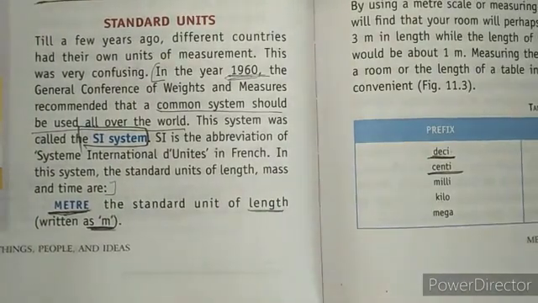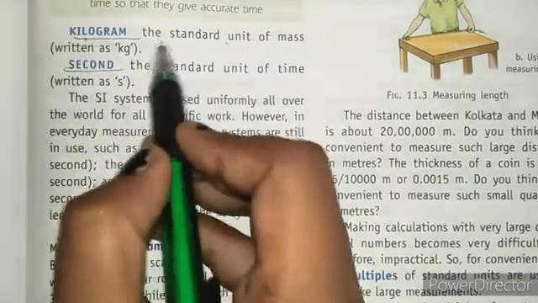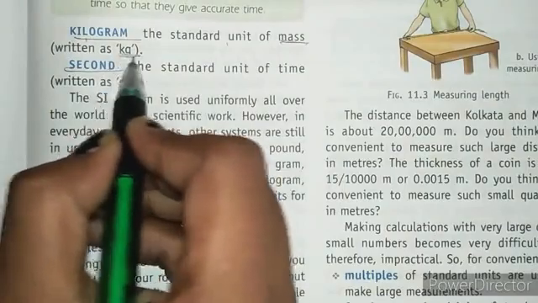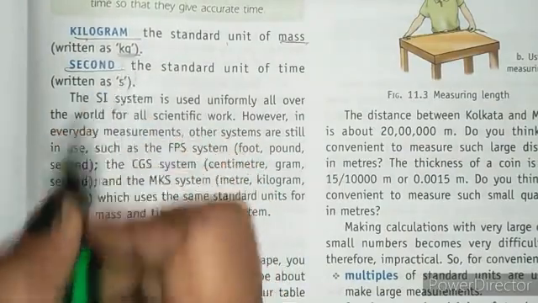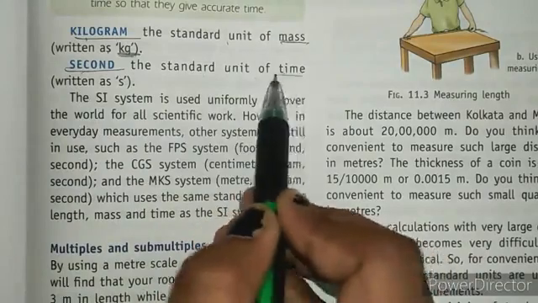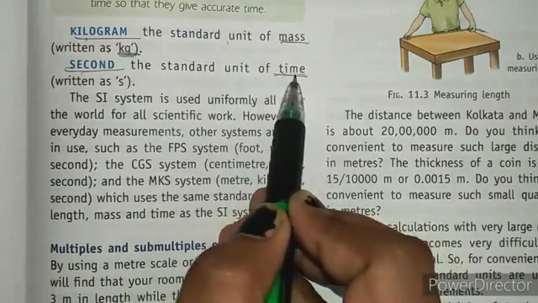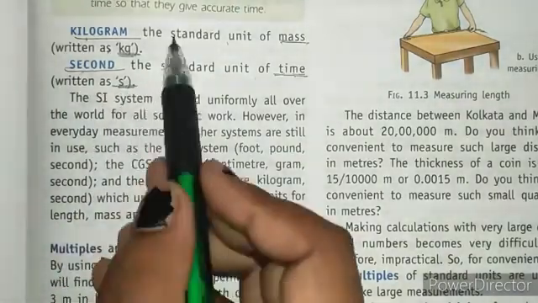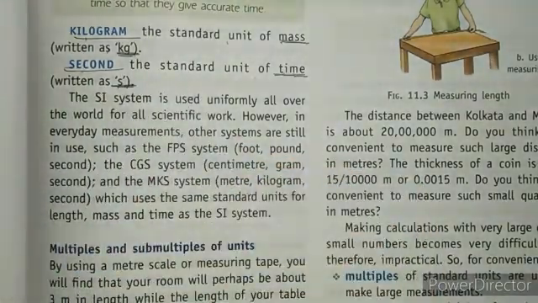Kilogram is the standard unit of mass, that means weight. So weight can be measured in kg, that means kilogram. And the second is the standard unit of time. Clear? So time is measured in seconds. So this is all about the SI system.